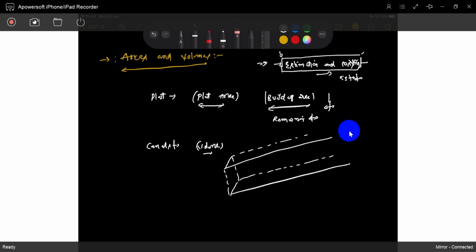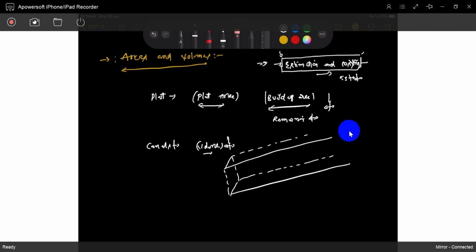So how much earthwork he has to do, first we have to find out how much volume, how much earthwork he has to do. We have to calculate that and place it in a tender. That should be placed in the tender.